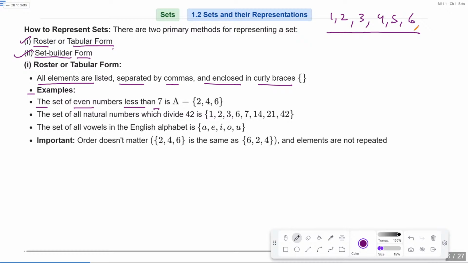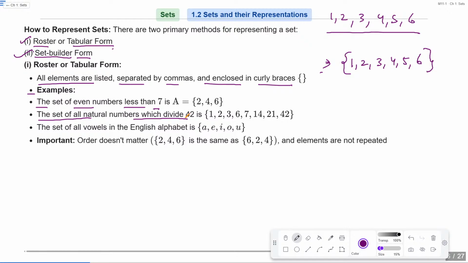अब इन्हें मैं represent कैसे करूंगा? How I can represent these elements as a set? So basically सभी elements को मैं comma से separate कर दूंगा. I will separate every element with comma and then a curly bracket. Is that clear? So it's your roster form. Okay.